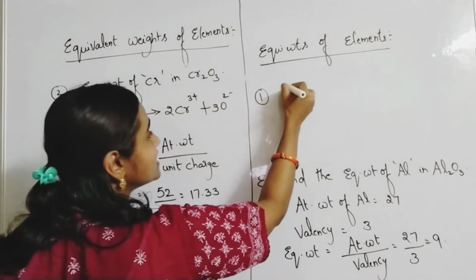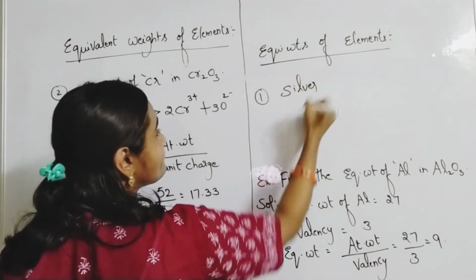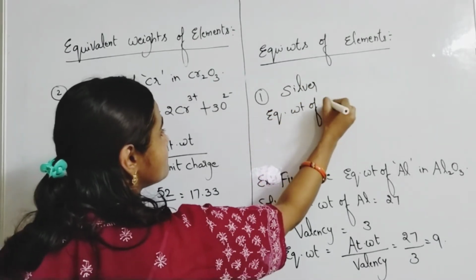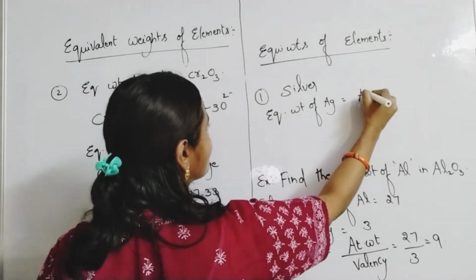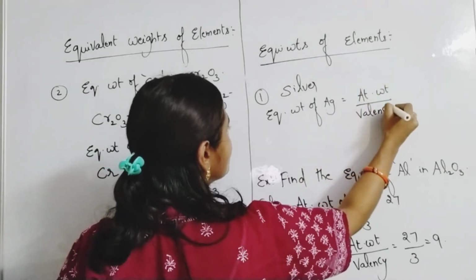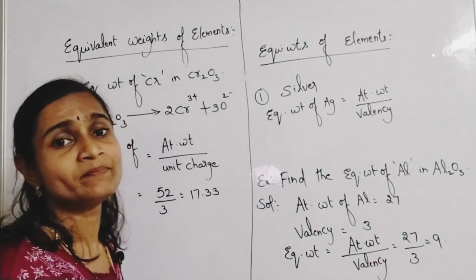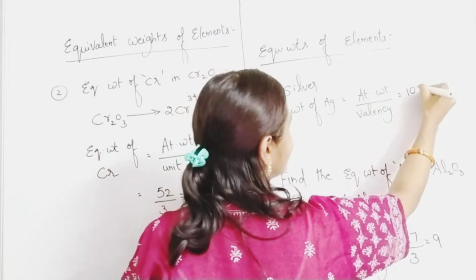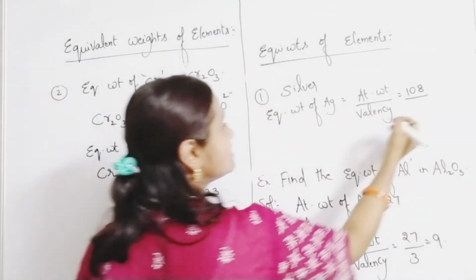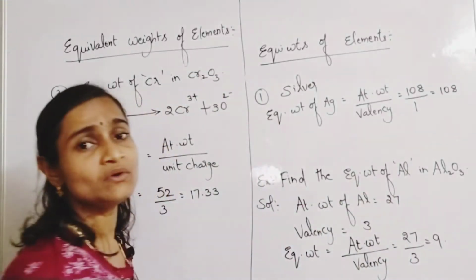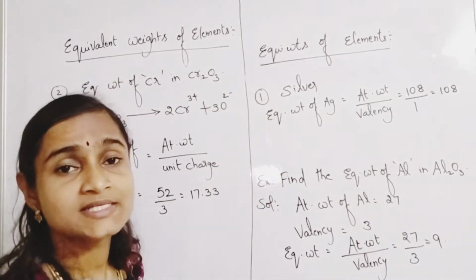Suppose they ask for silver, equivalent weight of silver Ag is equal to what? Atomic weight by valency. Do you remember the atomic weight of silver? The atomic weight of silver is 108. Valency of silver is 1. So atomic weight by valency will give you the equivalent weight of silver.